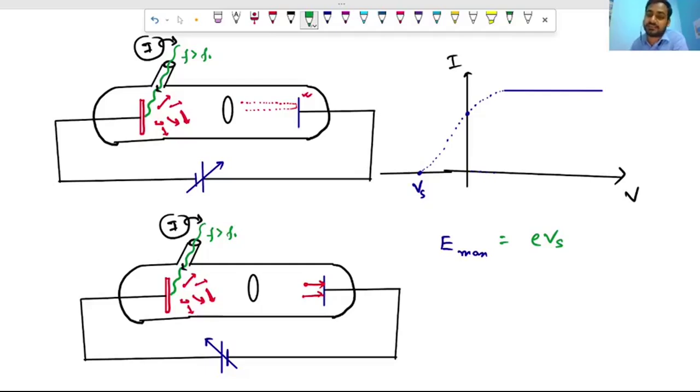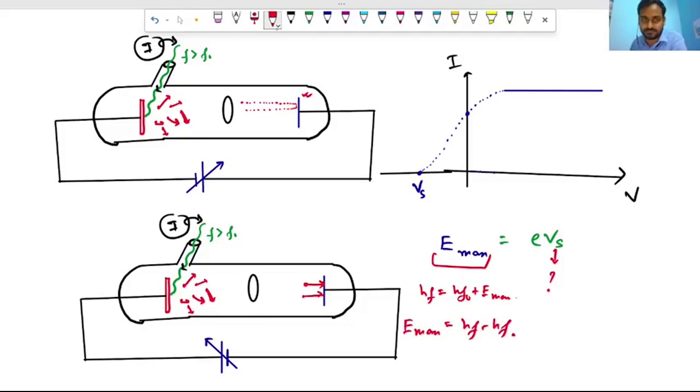So the stopping potential depends on what factor? It directly depends on Emax. Emax depends on what factor? As we know, hf = hf0 + Emax. So Emax is actually hf minus hf0.